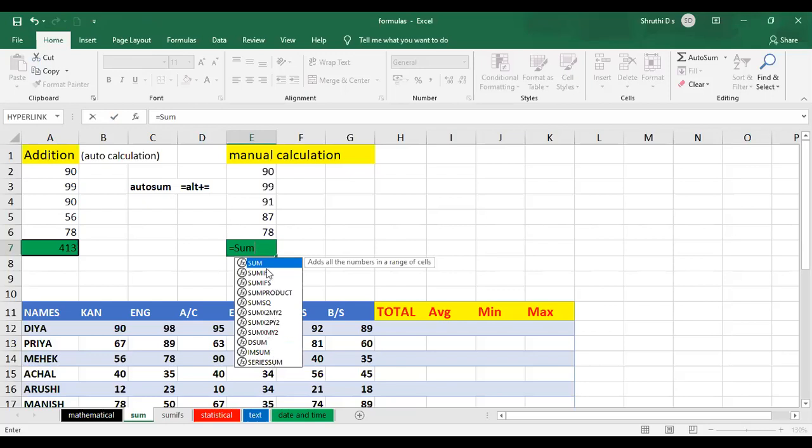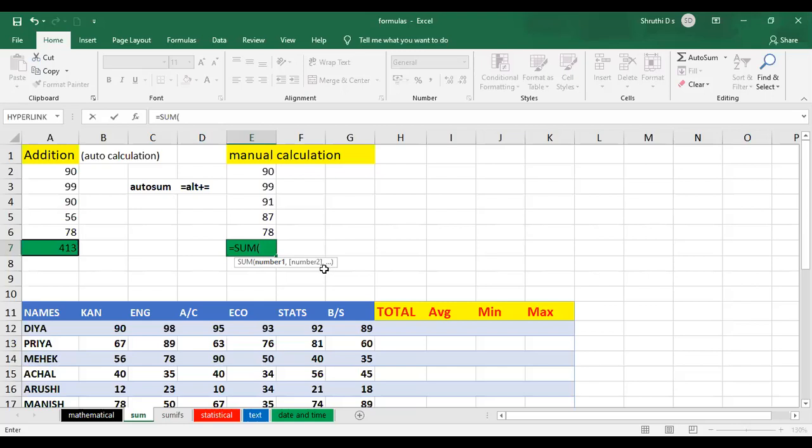It is going to give you suggestions. Okay, so as you can see, the SUM formula is already highlighted here. Once it is highlighted, just press Tab, and you can observe the syntax given here.